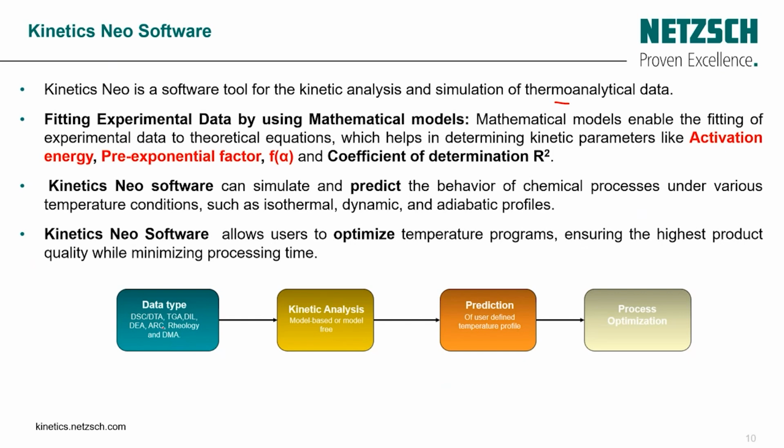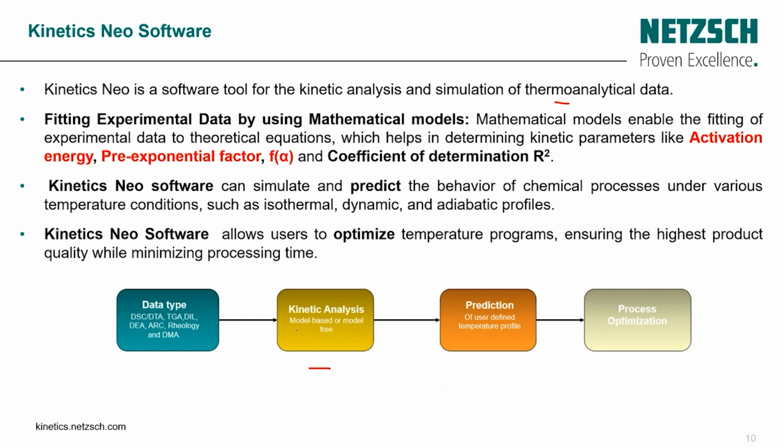Based on that data, we can import it into our software and do the kinetic analysis. For kinetic analysis, there are two main approaches or models, the model-based and the model-free. The model-based can be used for multi-step reactions, and as you know, in chemistry only 5% of chemical reactions can be done by a single step, which is described by the model-free.